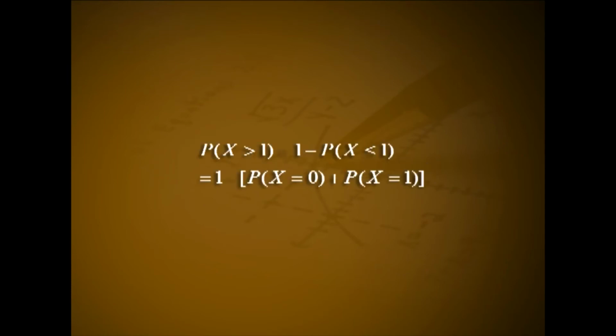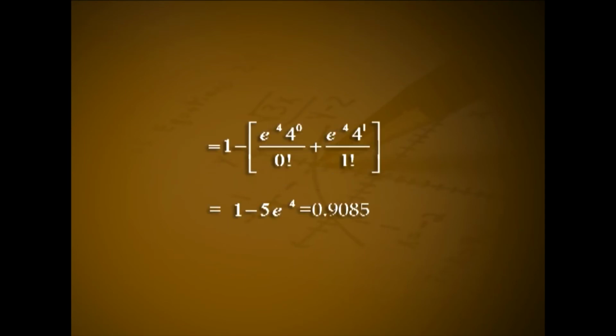P of x greater than 1 equal to 1 minus p of x less than or equal to 1, that is 1 minus of p of x equal to 0 plus p of x equal to 1, that is equal to 1 minus of e raised to minus 4 into 4 raised to 0 by 0 factorial plus e raised to minus 4 into 4 raised to 1 by 1 factorial, that is 1 minus 5 e raised to minus 4, that is equal to 0.9085.